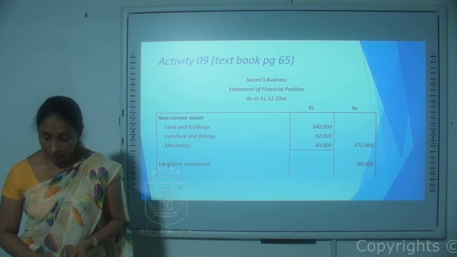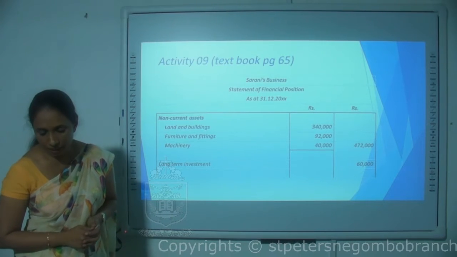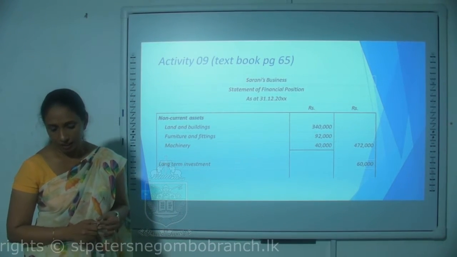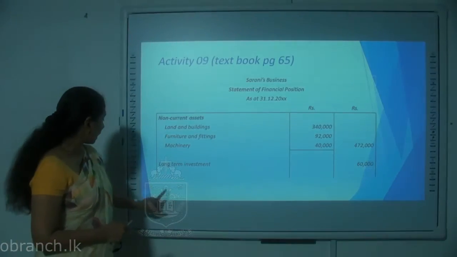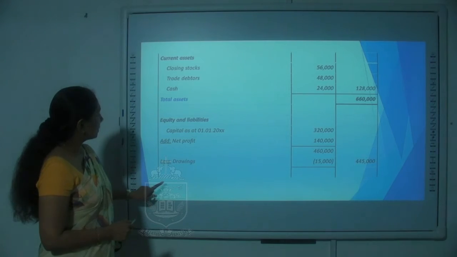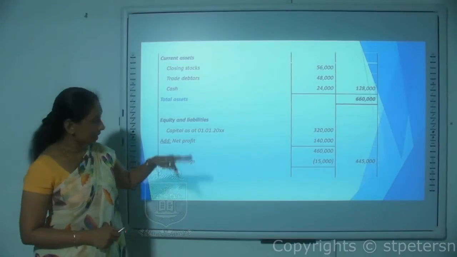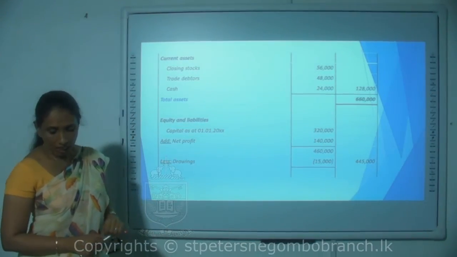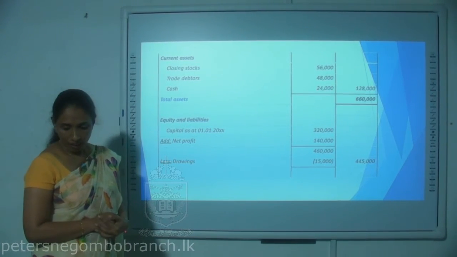Let's look at the items given in the activity. First we have the capital as at 1st of January of that particular year. So that is the opening capital, and it will come under equity and liabilities, the very first line under the equity and liabilities, and the value is 320,000.